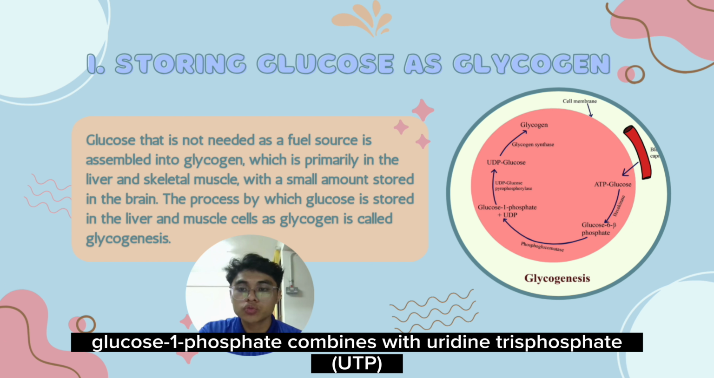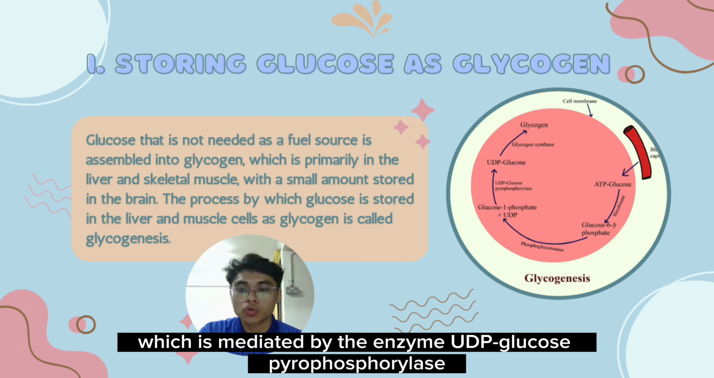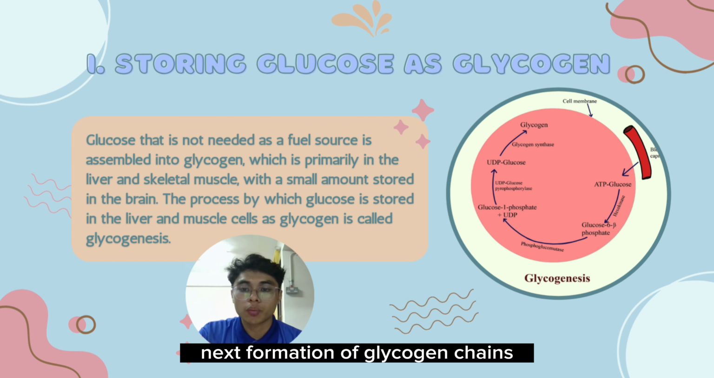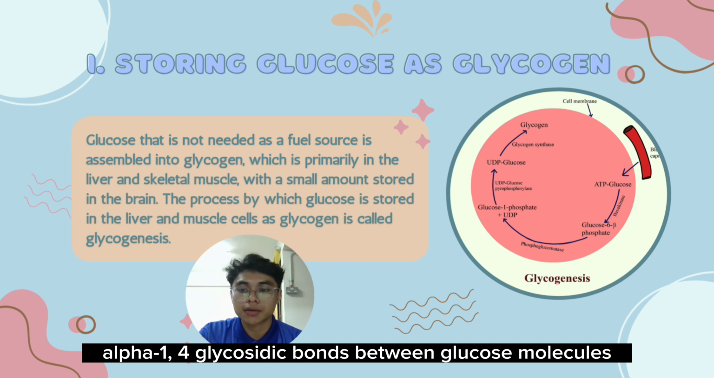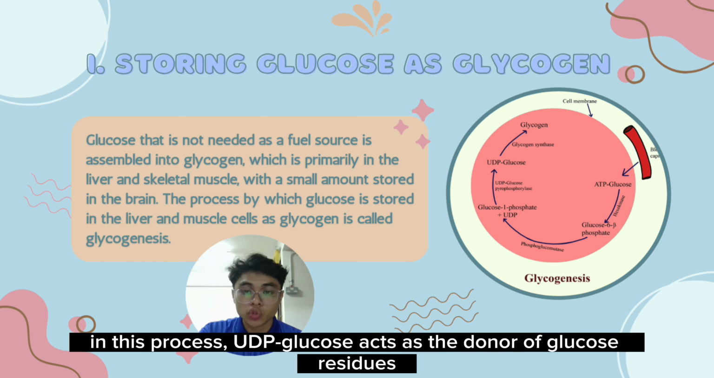Next, formation of UDP glucose. Glucose 1-phosphate combines with uridine triphosphate to create UDP glucose, which is mediated by the enzyme UDP glucose pyrophosphorylase. Next, formation of glycogen chains. The enzyme glycogen synthase induces the synthesis of alpha-1,4-glycosidic bonds between glucose molecules to create glycogen chains. In this process, UDP glucose acts as the donor of glucose residues.